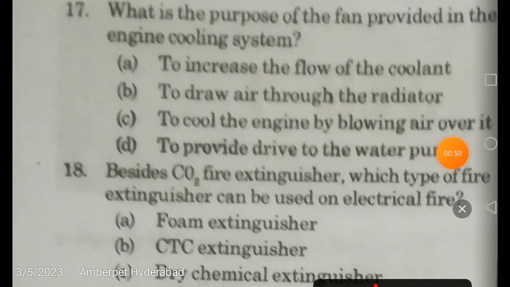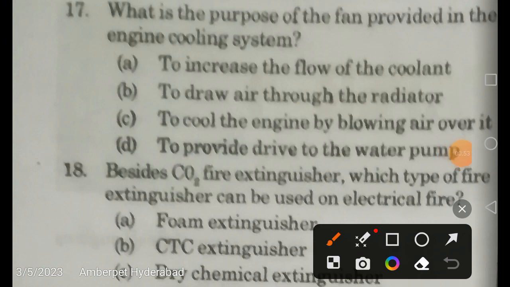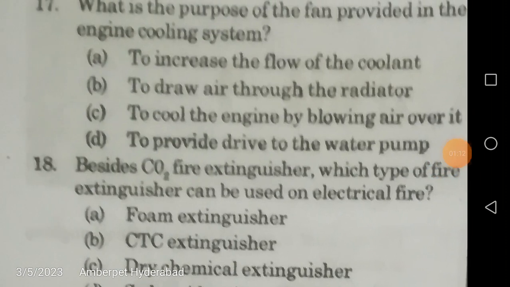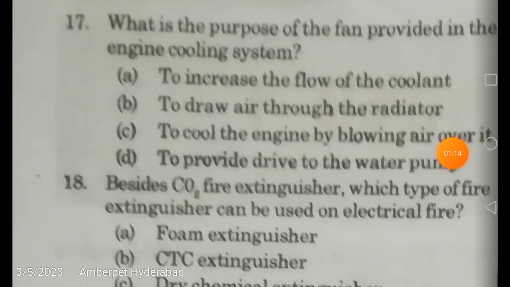So definitely radiator is used in the water cooling system of the automobile cooling systems. So in this, this particular fan will be drawing the air through the radiator, so that the hot water flowing through the radiator from top header to the bottom header will be cooled. So correct answer is B.